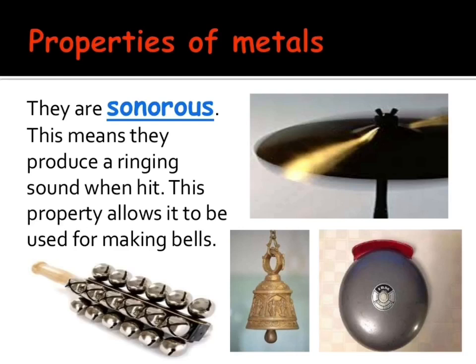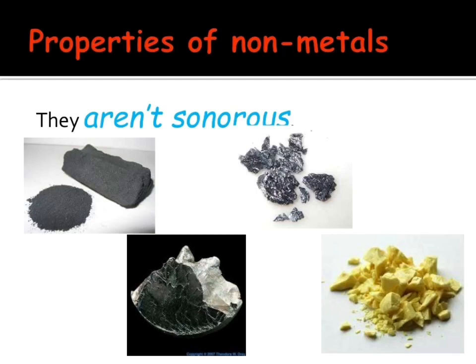Now, the next property is sonorousness. Metals are sonorous. This means that metals make a ringing sound when we strike them. If we drop a metal coin or a metal utensil on the floor of our house, we hear a ringing sound. And when the hammer of an electric bell strikes the metal gong, even then a ringing sound is produced. On the other hand, non-metals are not sonorous. This means that solid non-metals do not make any ringing sound when we strike them. If we drop a piece of carbon or a lump of sulfur on the floor or strike them with a hammer, we do not hear any ringing sound.